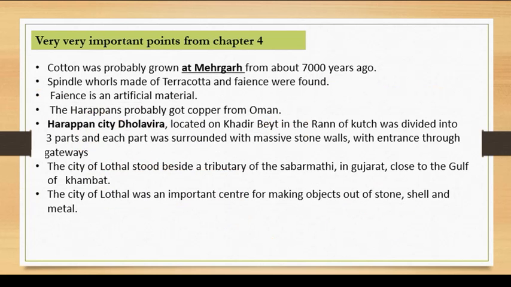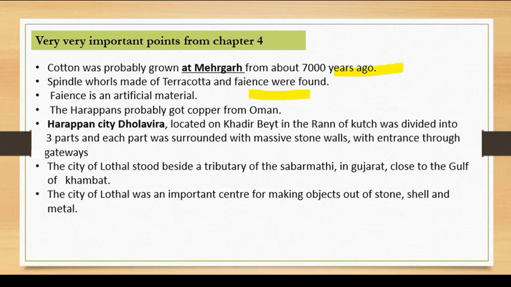Now let us see some more points. Then the chapter tells you an important fact that cotton was probably grown at Mehrgarh about 7,000 years ago, and spindle whorls made of terracotta and faience were also found. So this kind of factual questions can be asked. So what is faience? It is an artificial material.